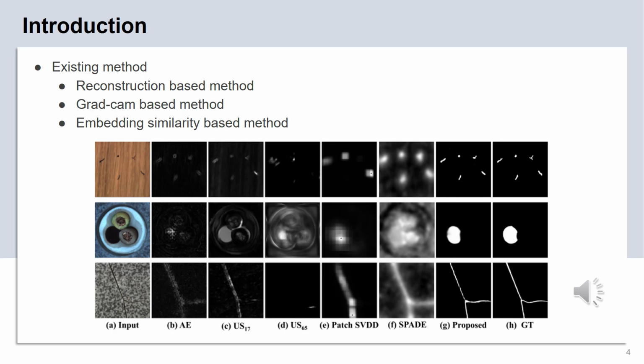Recent anomaly segmentation methods generate an anomaly map using existing detection algorithms without directly generating an anomaly map. Therefore, as shown in figures B, C, and D, these methods cannot generate an accurate anomaly map. The proposed method uses hard augmentation, adversary learning, and coordinate channel to generate an anomaly map directly. Therefore, an anomaly map very similar to the GT mask is generated, as shown in figure G.